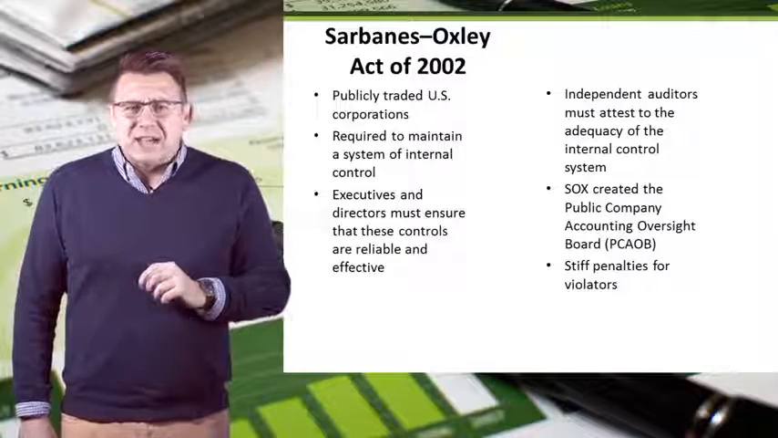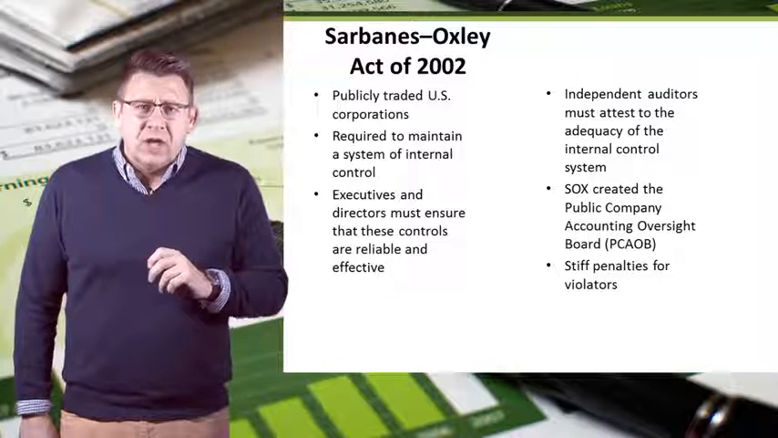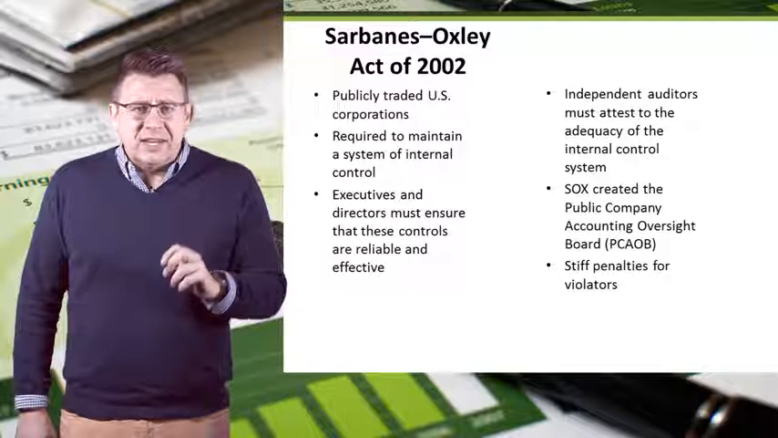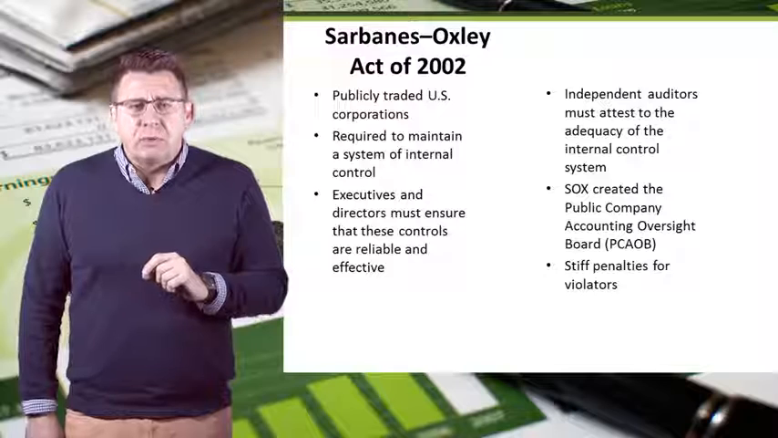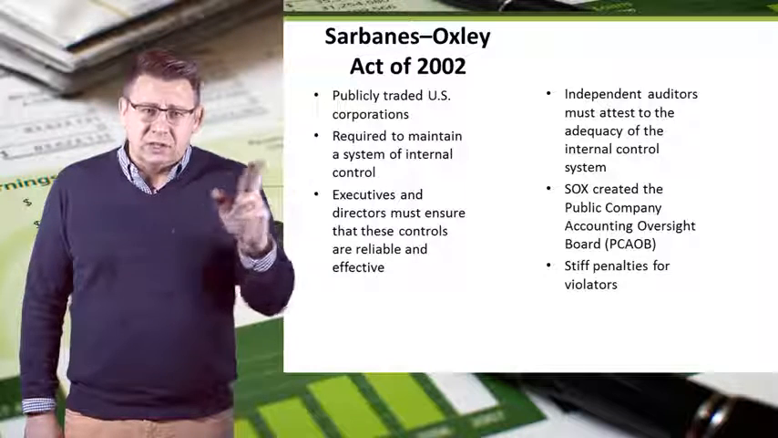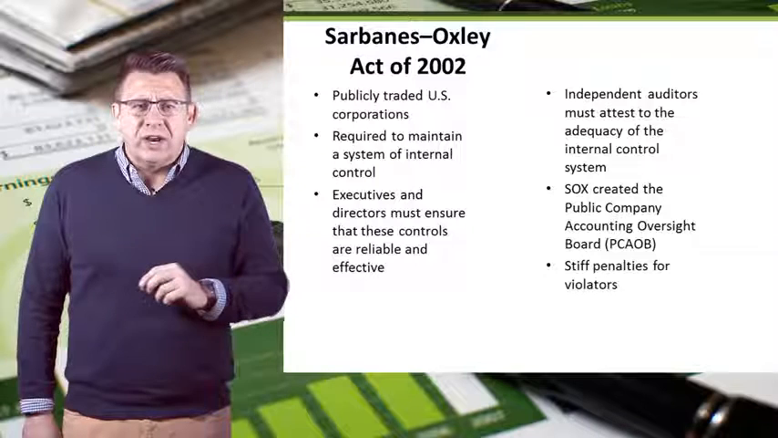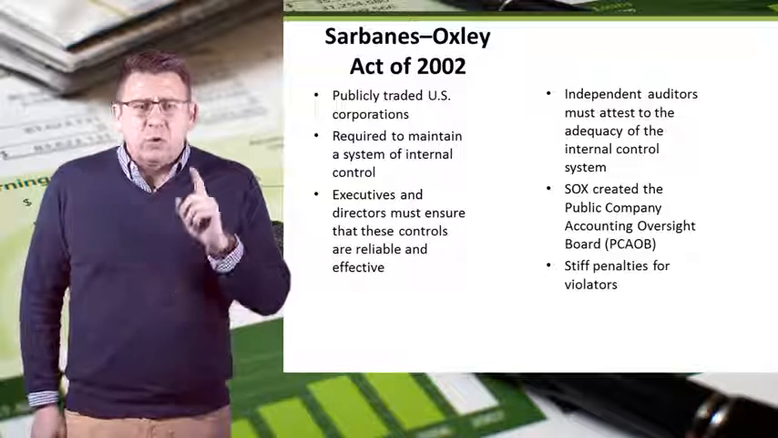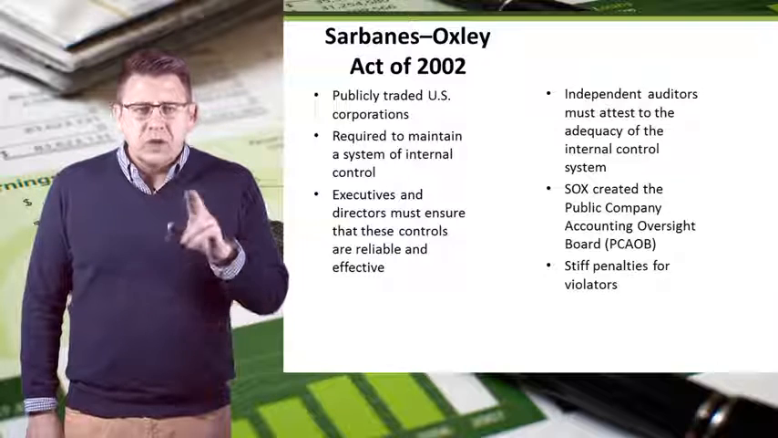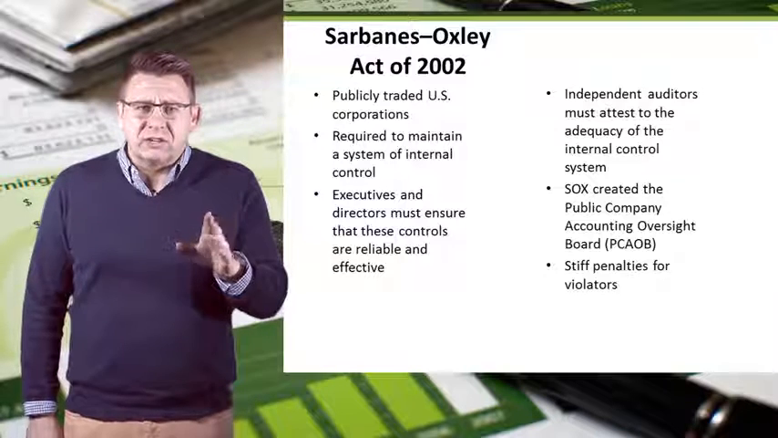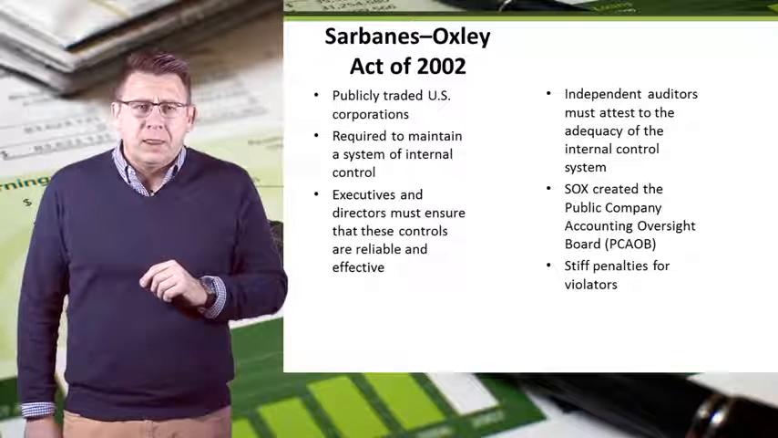The Sarbanes-Oxley Act of 2002, which is more commonly called SOX, is a bill that contains 11 sections, and it was enacted in reaction to a number of the corporate accounting scandals, including Enron and WorldCom. It applies to publicly traded U.S. companies. It requires them to maintain a system of internal controls. Corporate executives and board of directors must ensure that these controls are reliable and effective.